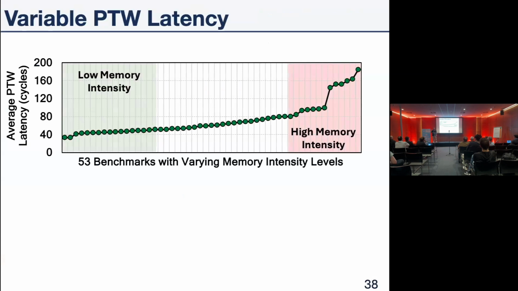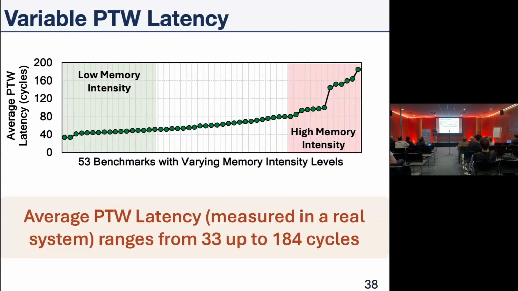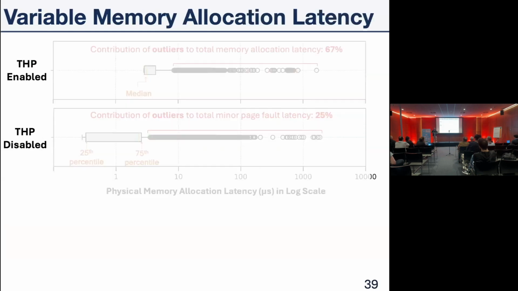And in this plot, we demonstrate the average page table walk latency in 53 benchmarks with varying memory intensity levels measured in a real system. And we observe that the average page table walk latency can range from 33 cycles up to 184 cycles, which means that we have a very high variability in the page table walk latency. We cannot set a static fixed number for it.